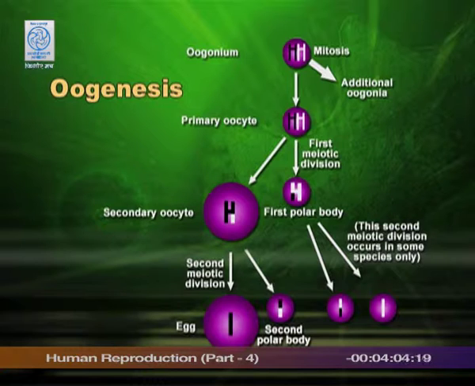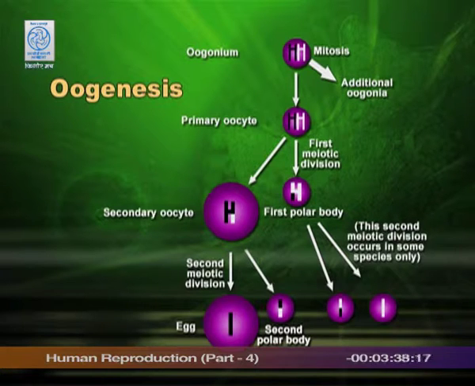So, now this primary oocyte will enter into meiotic division, and the meiotic division has 2 phases, the first and the second. The first one is reduction division. So, when this primary oocyte divides into 2, both are having half the number of chromosomes.